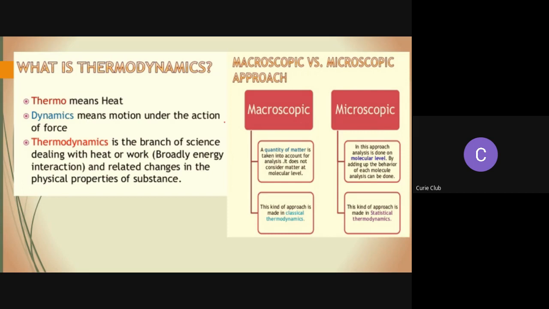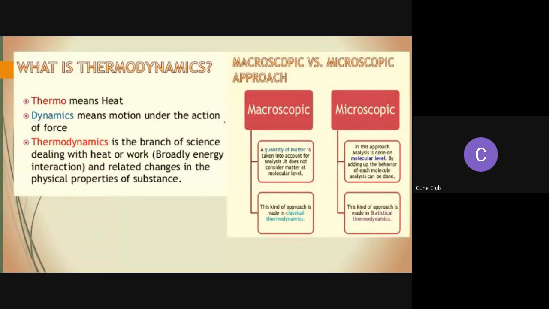But thermodynamics also has some limitations. It is only applicable to macroscopic systems, not microscopic systems, because thermodynamics applies to systems consisting of matter in bulk and not to microscopic systems of individual atoms or molecules. It also ignores the internal structure of atoms and molecules.